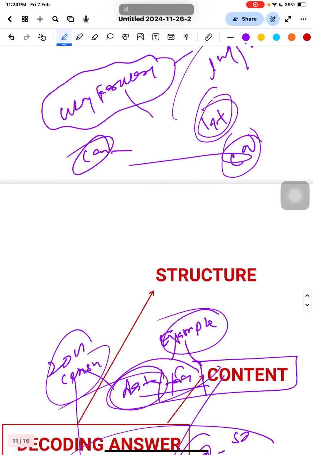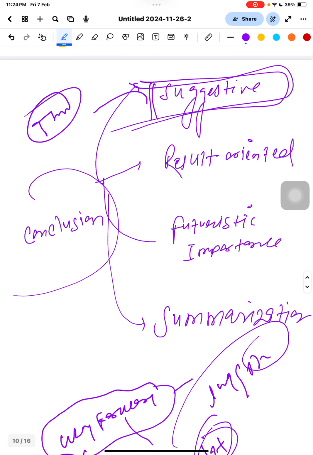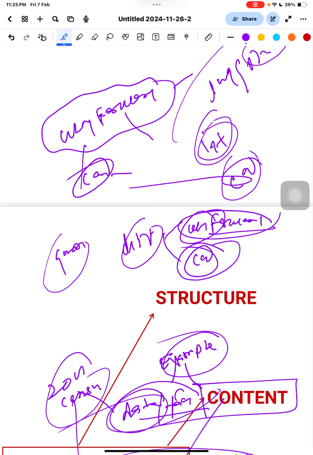Another question is, what is the difference between way forward and conclusion? Because conclusion is also suggestive and way forward is also a suggestion. So what is the difference actually? Tell me. This is a very interesting question, and this question can definitely be asked.